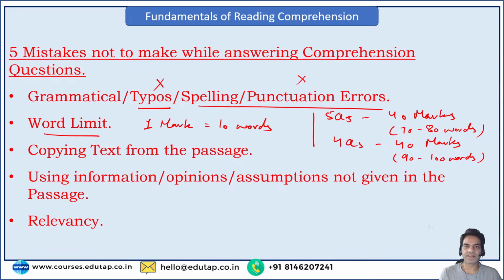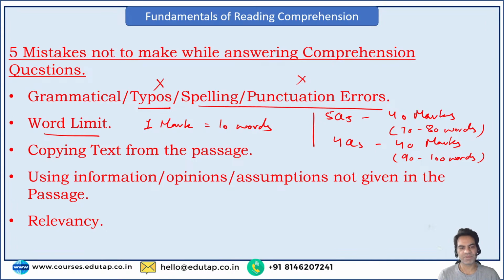See, even if you have written everything that was given in the passage, but if you do not reach ample word limit in your answers, you will not be able to score well. I told you, the psychology of reading comprehension is all about elaboration skills. Precis was about contraction skills. Reading comprehension is about elaboration skills. So a simple rule to understand this: for 1 mark you have to write 10 words.